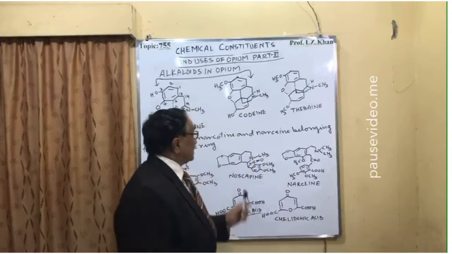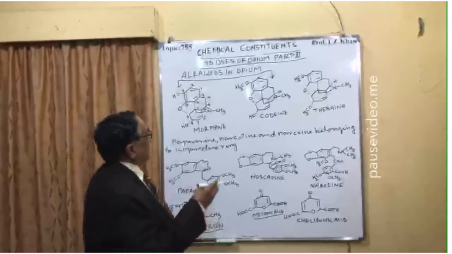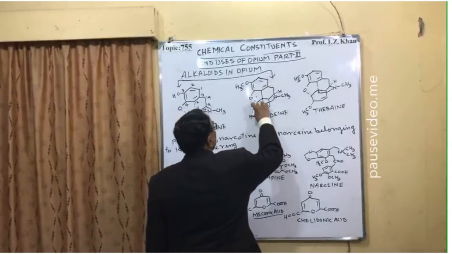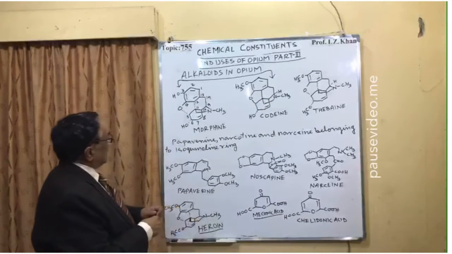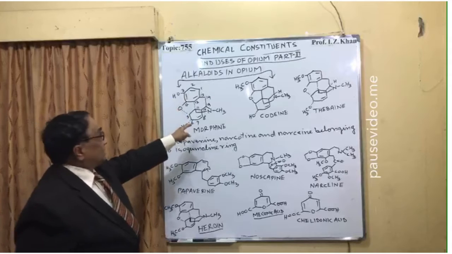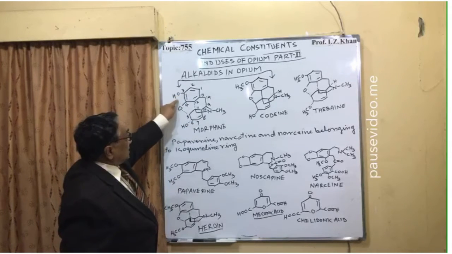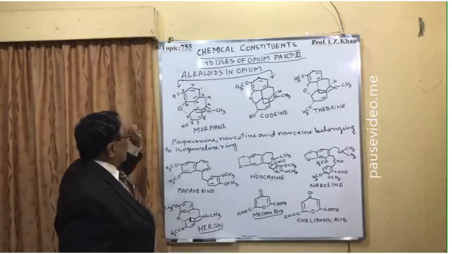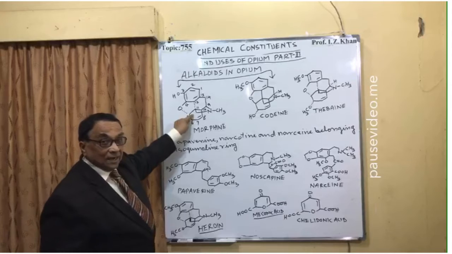And I have given these structures here. This is your morphine, and codeine is when it is an ether. Morphine is a phenanthrene type of nucleus, and it contains a phenolic group, because this OH is attached to the aromatic ring, and the other one is an alcoholic hydroxy group, because it is not on the aromatic ring.